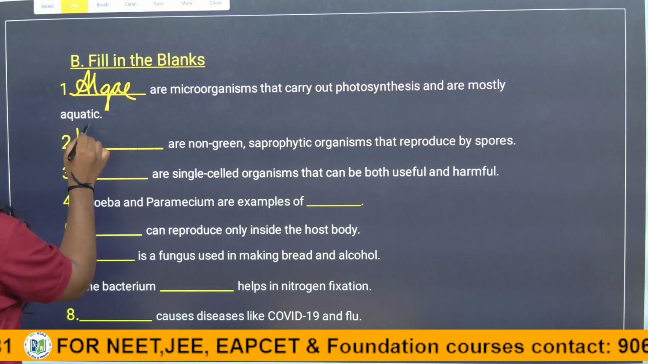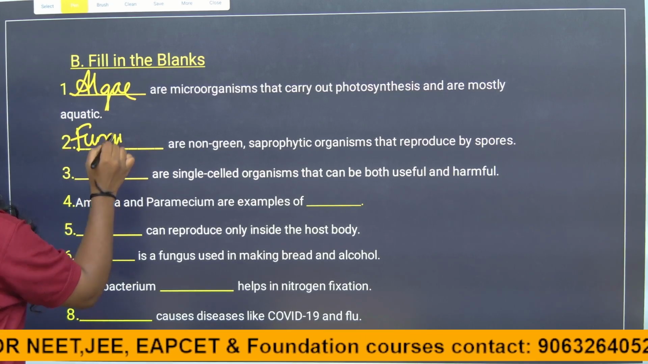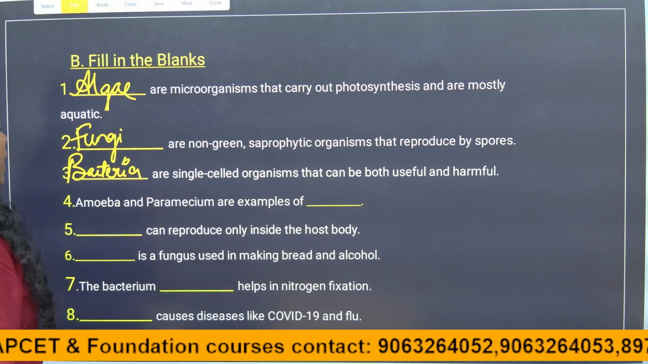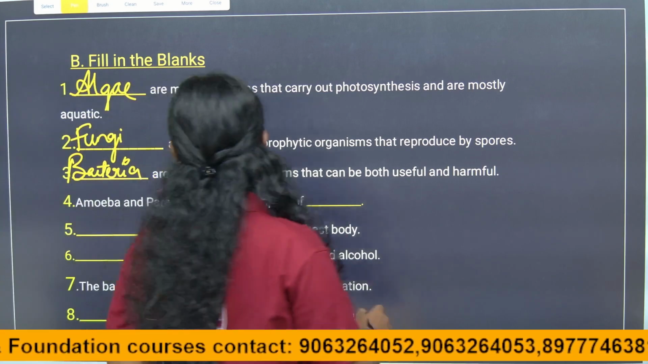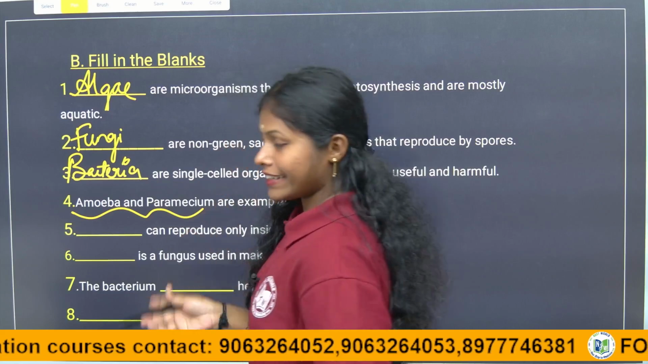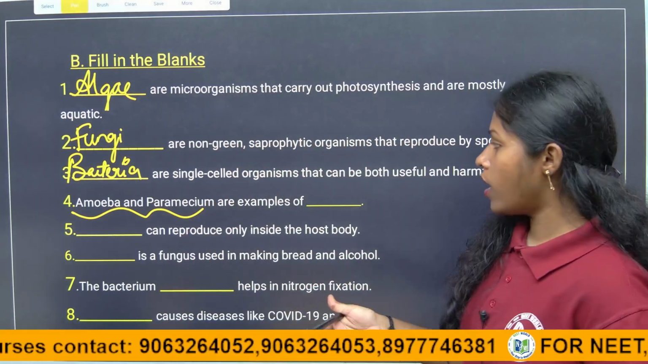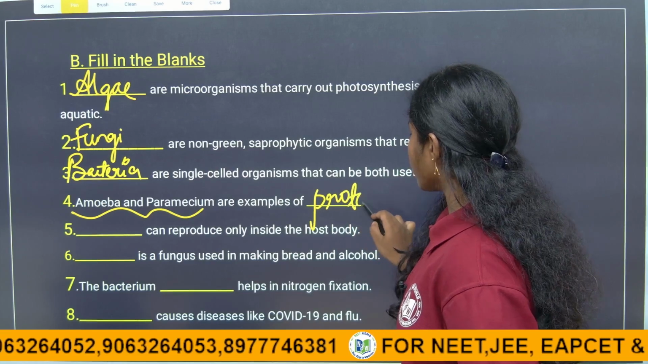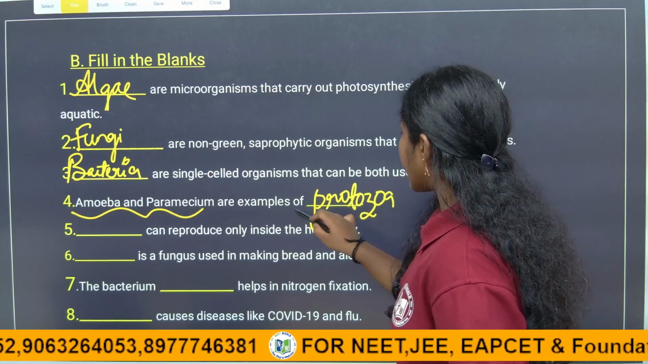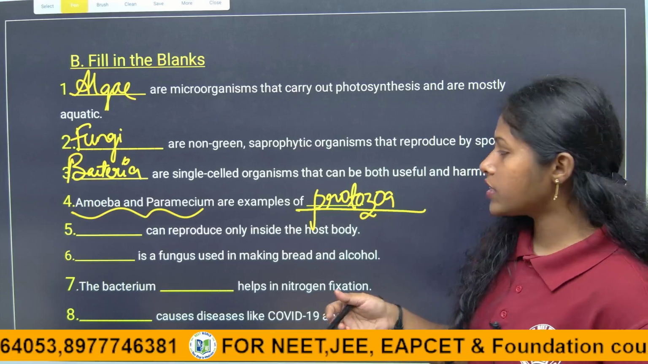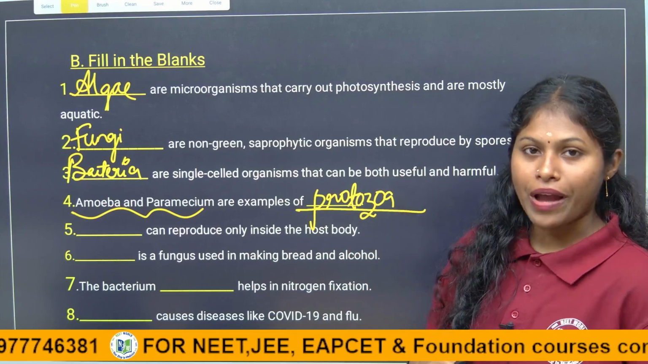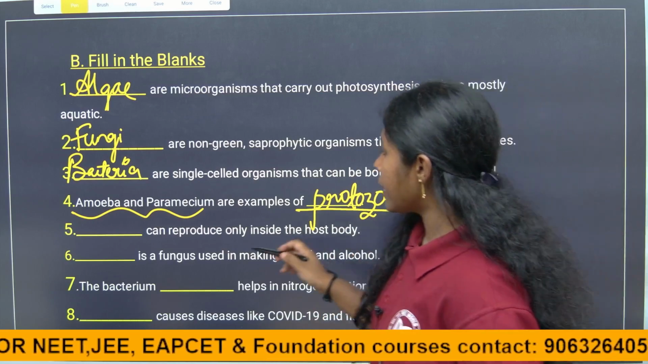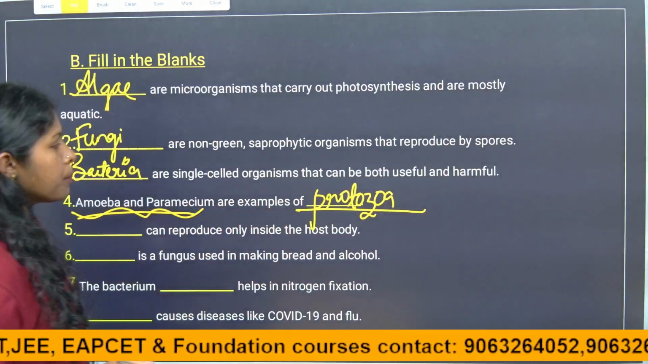Coming to the next question, children. Amoeba and paramecia are examples of which group: bacteria, algae, viruses or protozoa? These are examples of protozoa. They act as parasites, right, children? Most protozoa act as parasites, and some do not. So these are the main examples of protozoa.